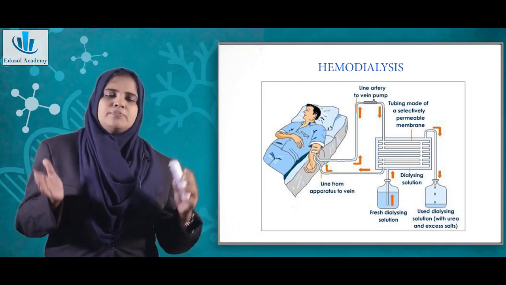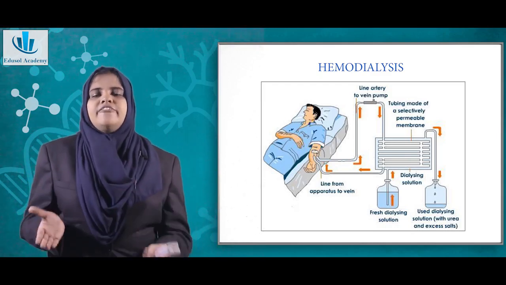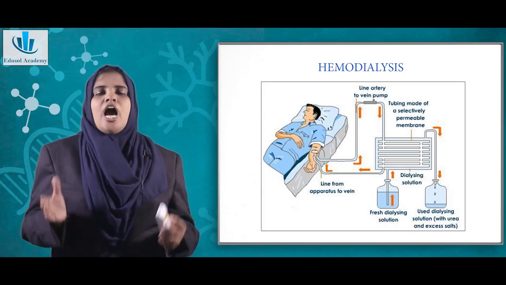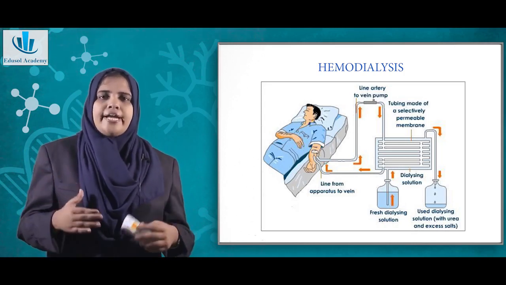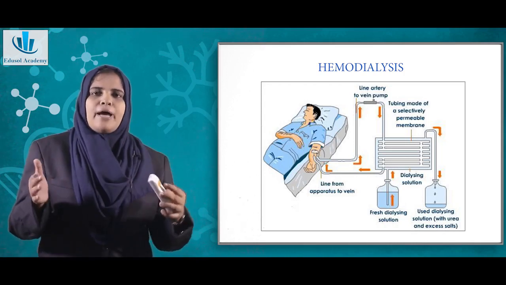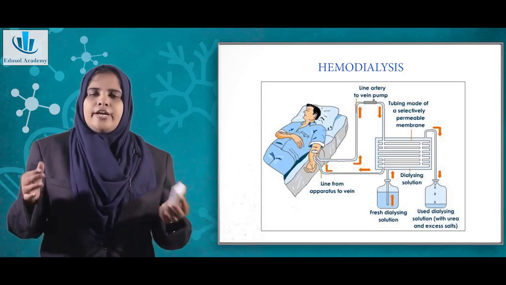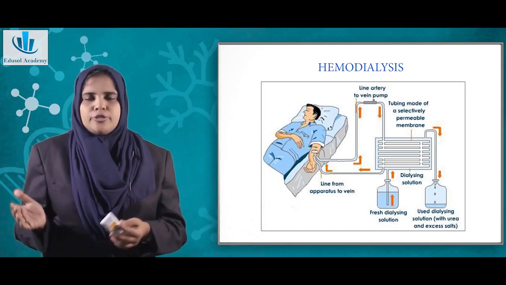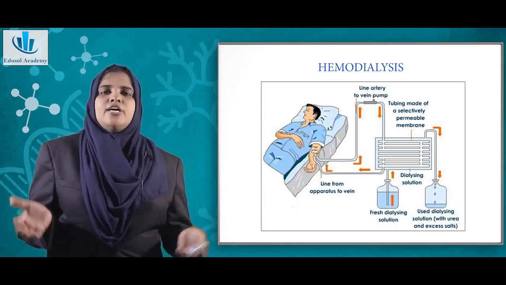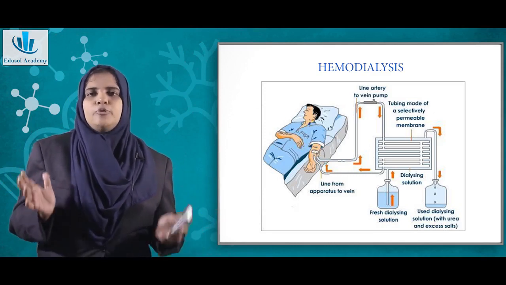Before pumping the blood back, we have to bring it to the normal body temperature, and we also have to add an anti-heparin. Because we added heparin to prevent clotting, now when you enter it back into the body, these conditions need to be reversed. So this is what happens in hemodialysis.